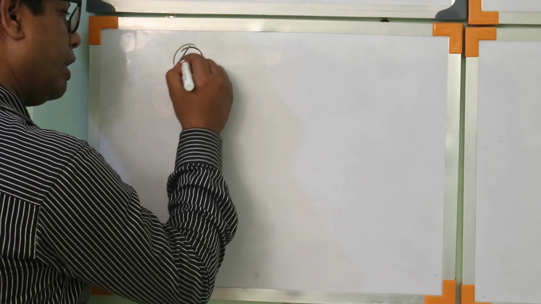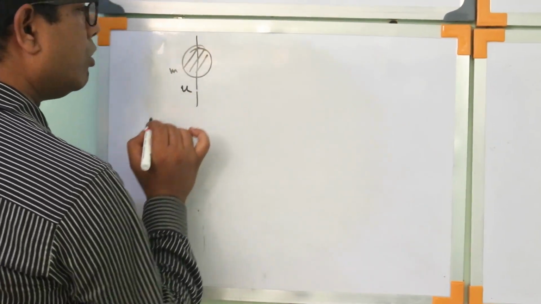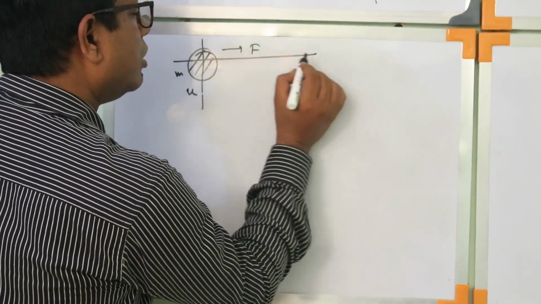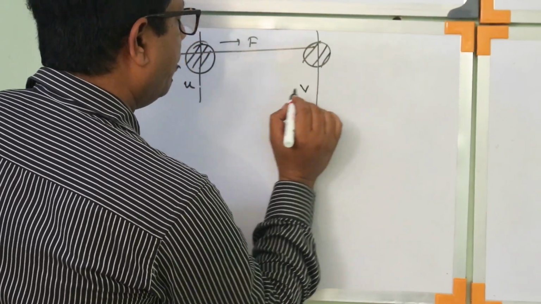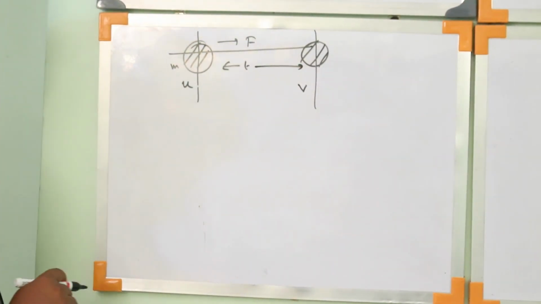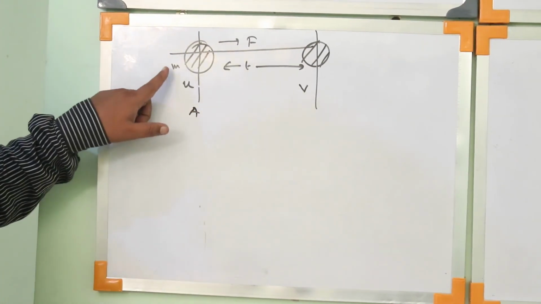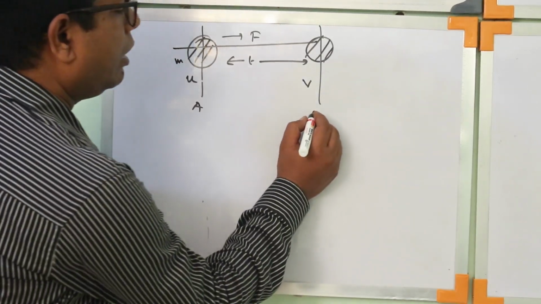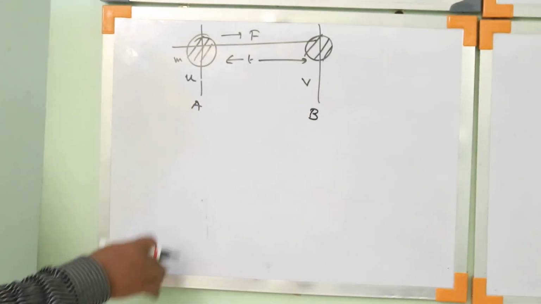Suppose m is the object, its initial velocity is u, and after applying force, the object's velocity is v, in time t. So at position A, the mass of the object is m, its initial velocity u, and at position B, its velocity is v, and the time gap is t.